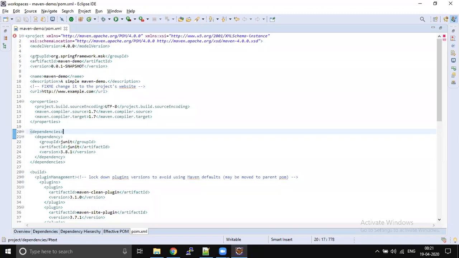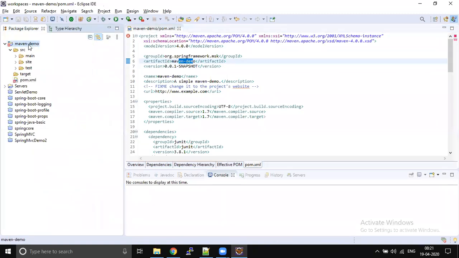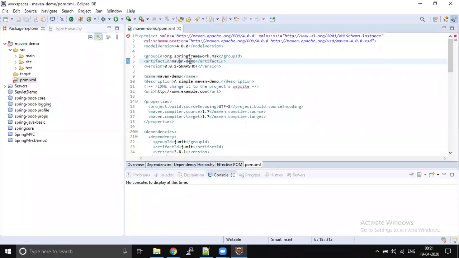Just now we discussed group ID, which is nothing but your domain and subdomain, and artifact ID, which is nothing but your project name. Whatever name we gave here is going to be visible as your project name. So be very careful while giving your artifact ID.